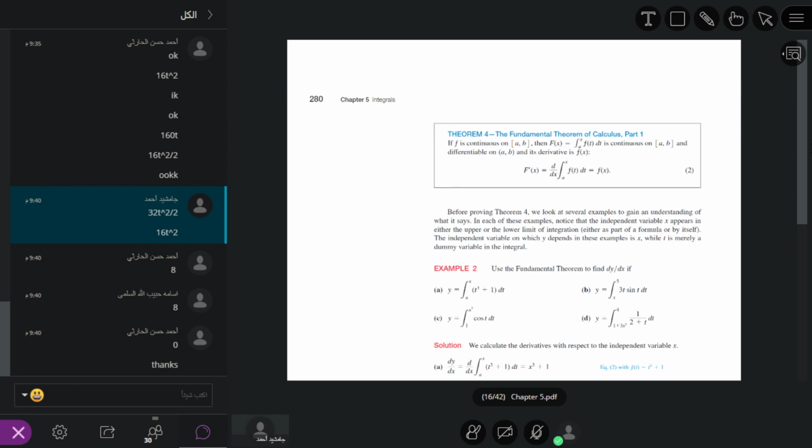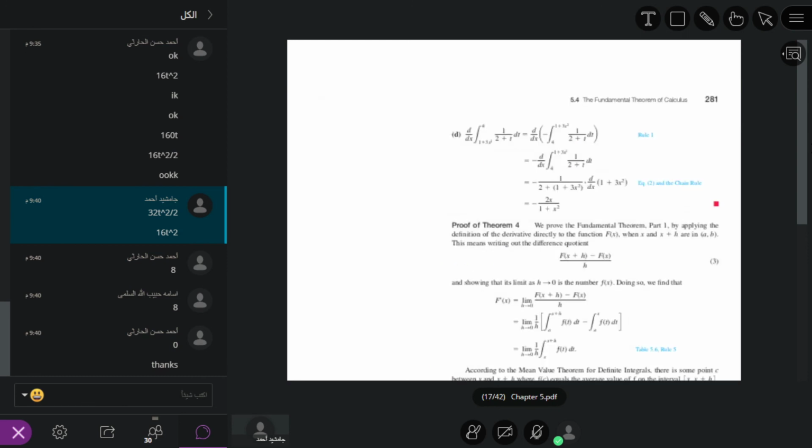After that, we have studied some examples, and then we have studied fundamental theorem of calculus 2.